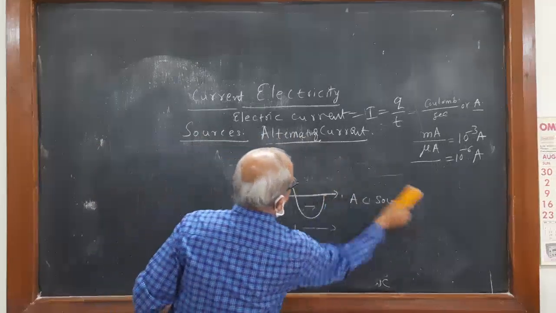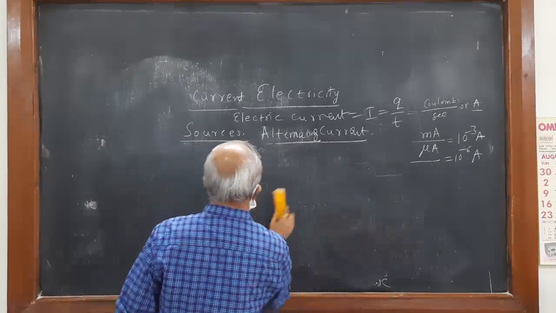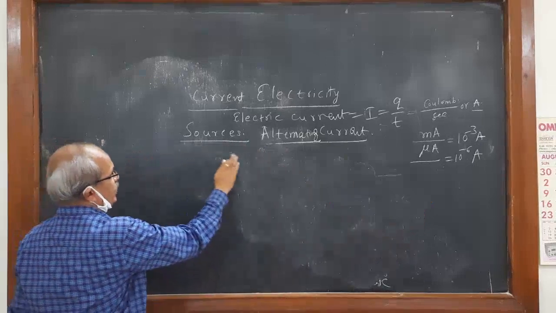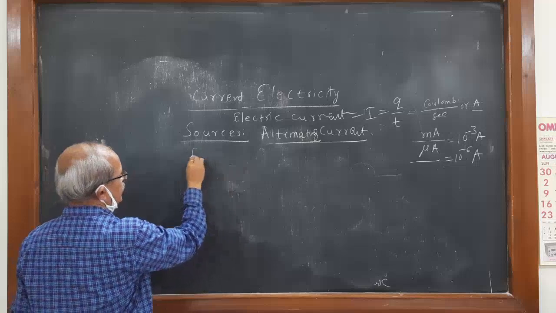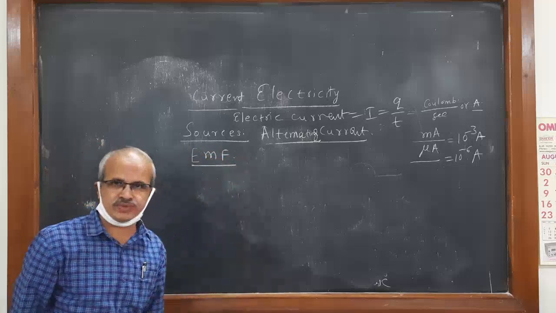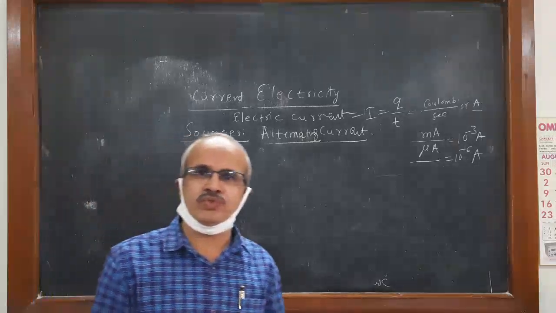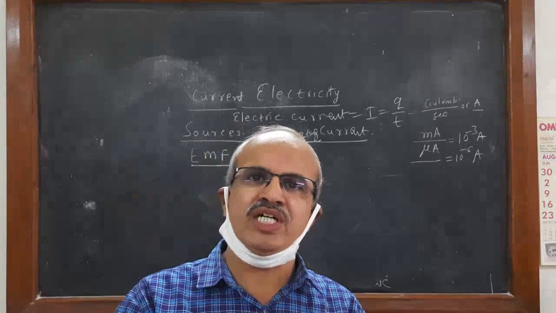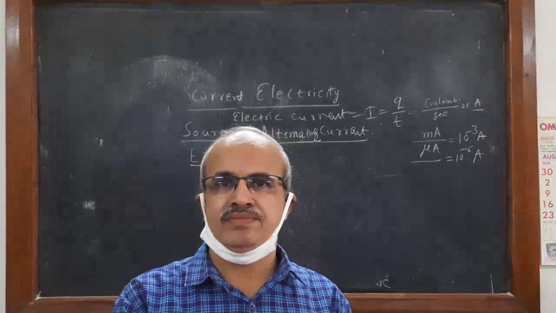Then you must also know what EMF is, electromotive force. Some of you are writing EMF. So what is electromotive force? It is the force required to move the charge all around the circuit.